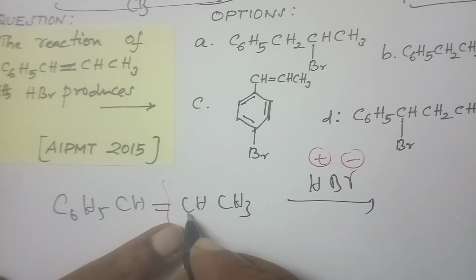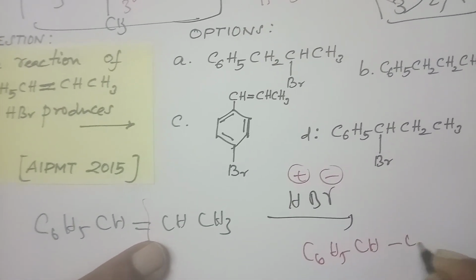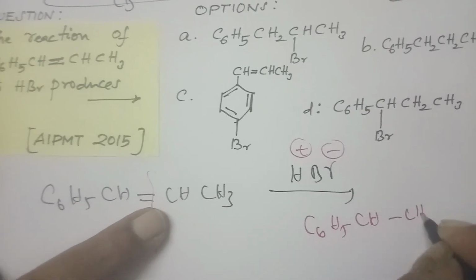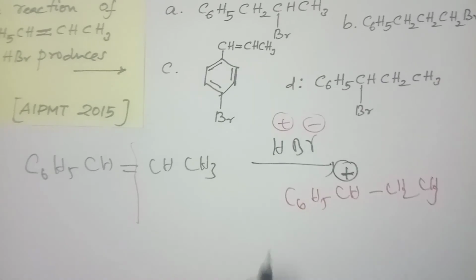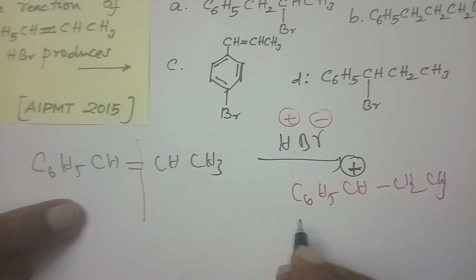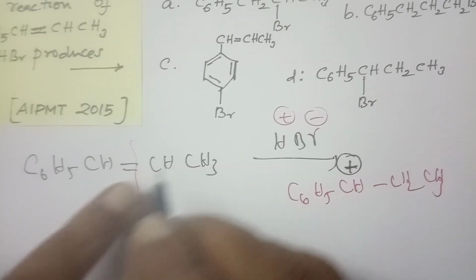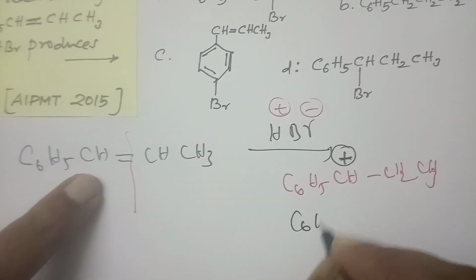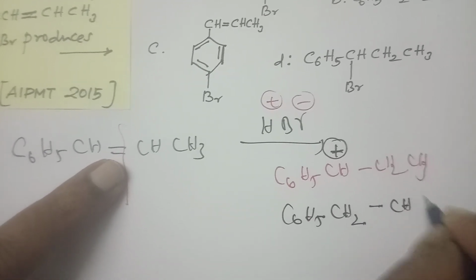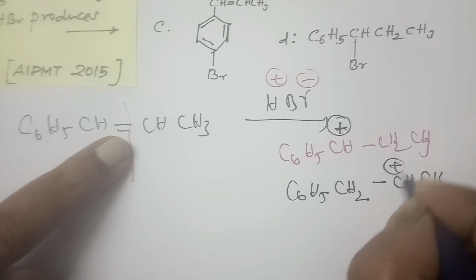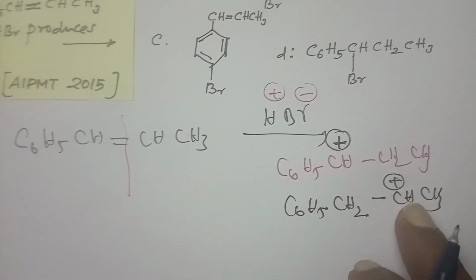First let me go to this one. Now I am writing the intermediate compound. Here I am putting the hydrogen, so CH2CH3, and the carbocation is formed here. This is one. The next one: now do it in the other direction. Here hydrogen is now added, and I am going to add here C6H5, CH2, single bond CH3, which is the formation of a carbocation. So here the carbocation is secondary, and here the carbocation is secondary.